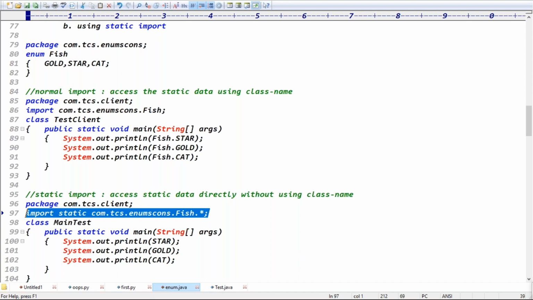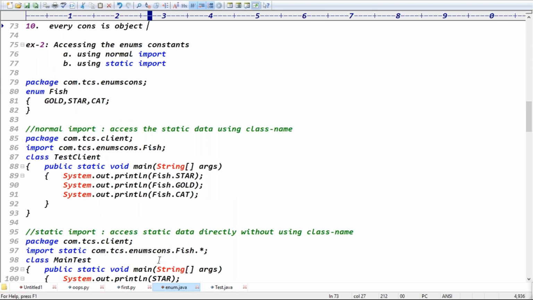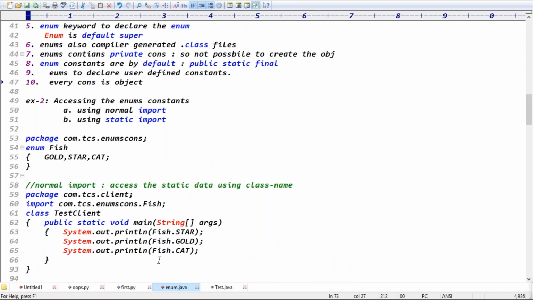We can access all the static members of Fish directly: gold, star, cat. Try to execute this example using Eclipse IDE. Is it clear now? Yes. That is called enum constants accessing, guys.